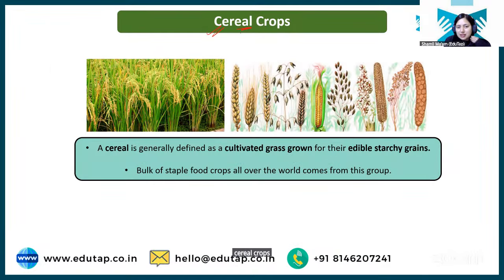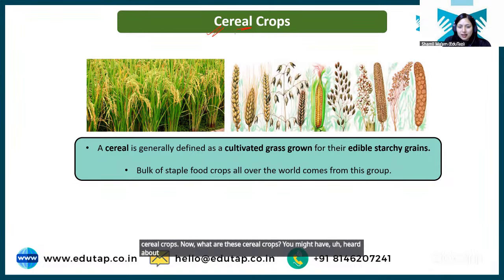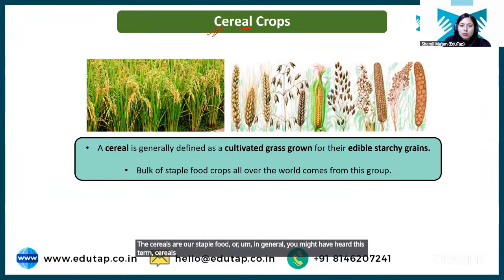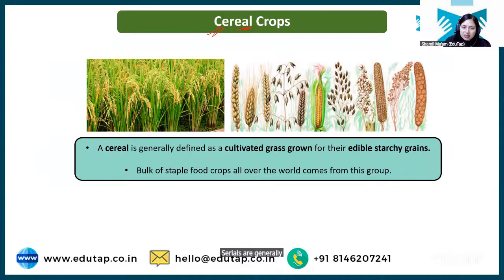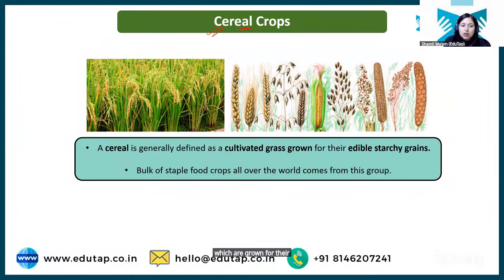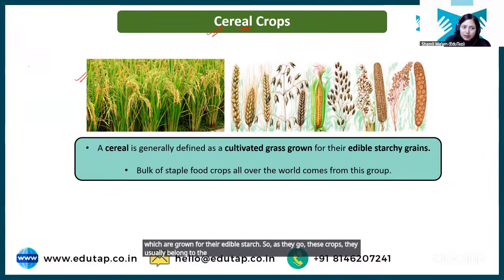Now, what are these cereal crops? You might have heard about cereals, right? Cereals are our staple food, or in general you might have heard this term cereals. So basically, what is the cereals crop? Cereals are generally the grasses. These crops are basically the grasses which are grown for their edible starch. So these cereal crops usually belong to the grass family. Okay, they are belonging to the grass family.